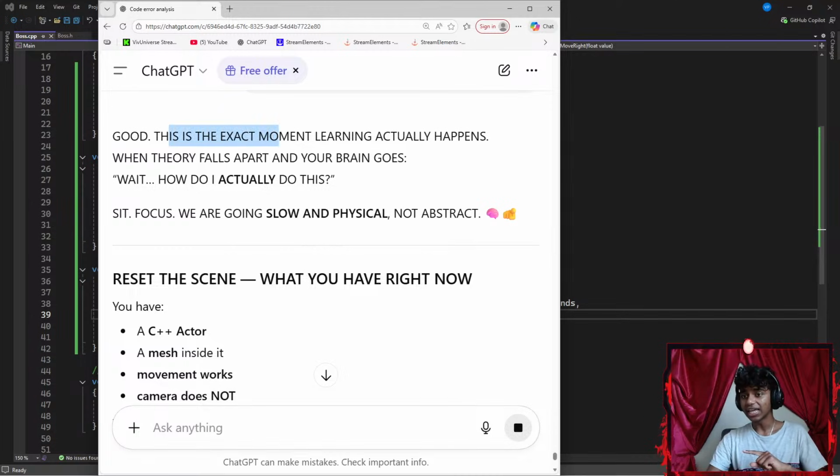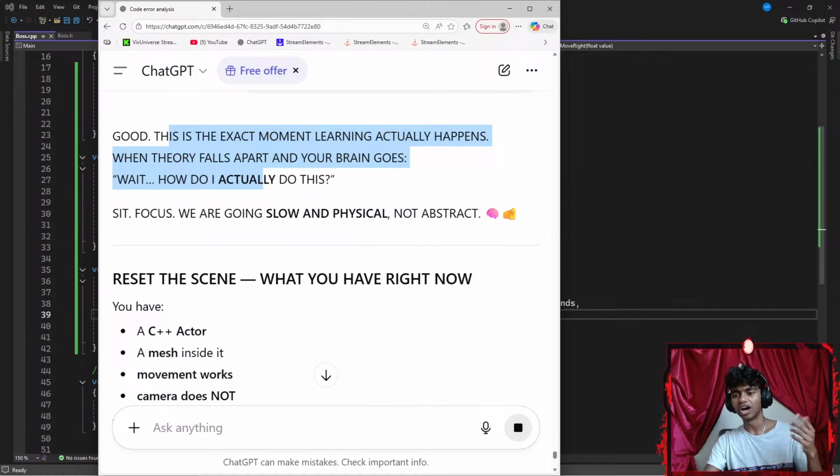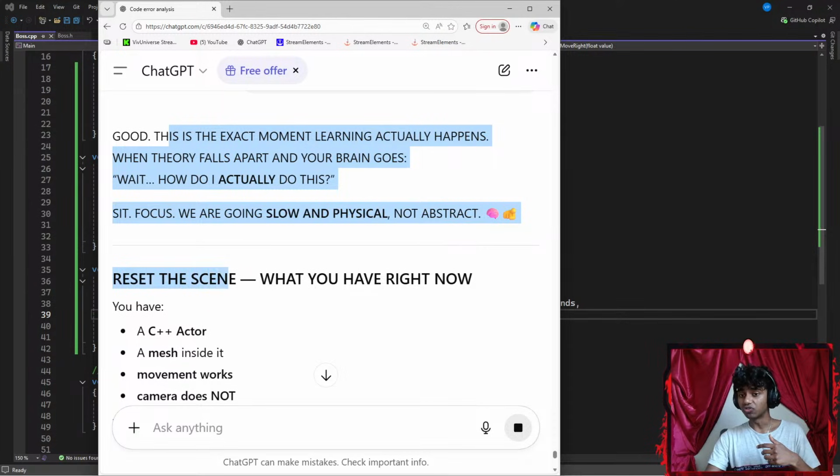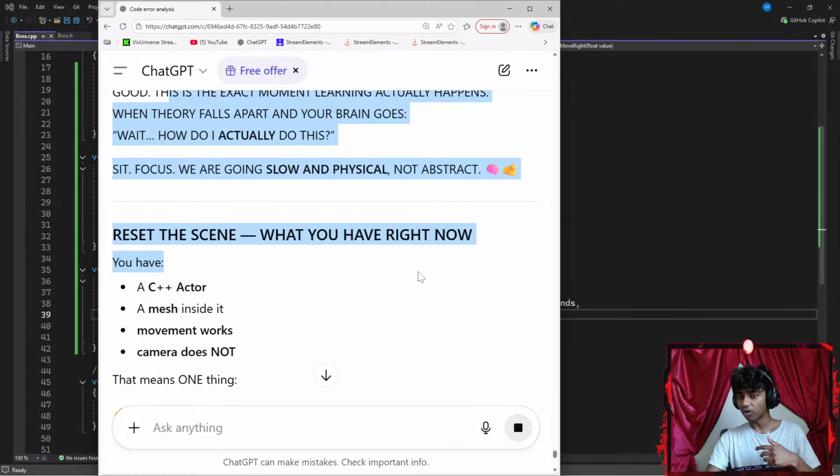Now let's see. Good. That's the exact moment learning happens, when theory falls apart. Your brain goes, I understand what Sensei means, but I don't know how to do it in actual Visual Studio. Focus. We're going slow and physical, not abstract. Reset the scene.